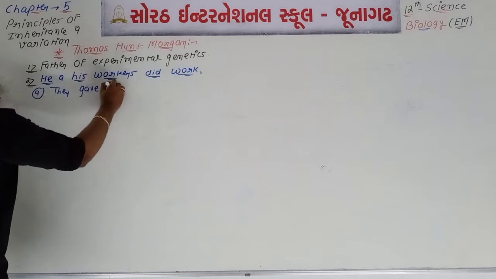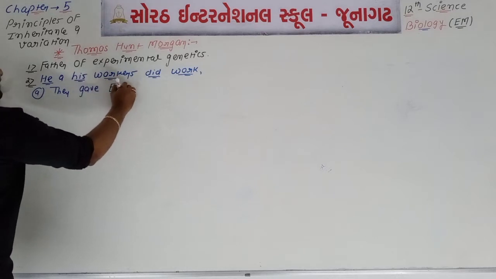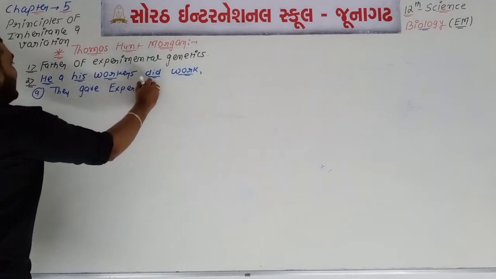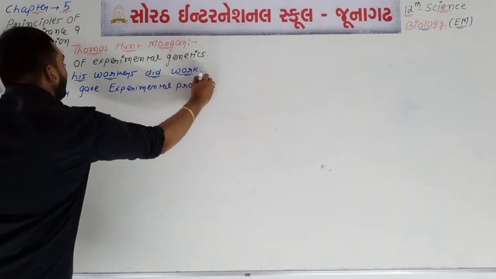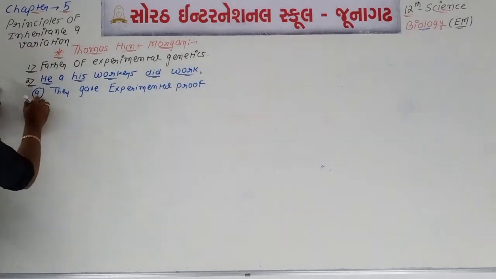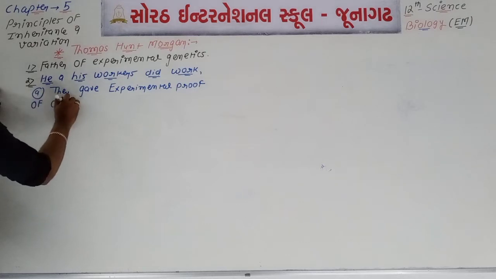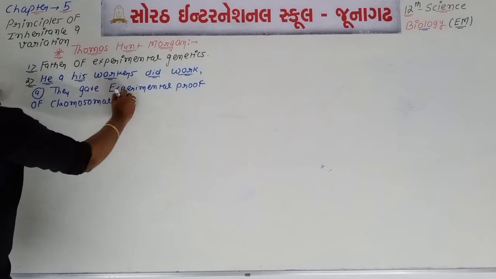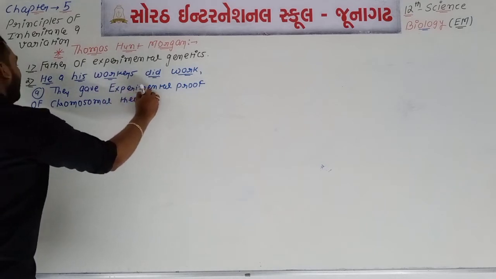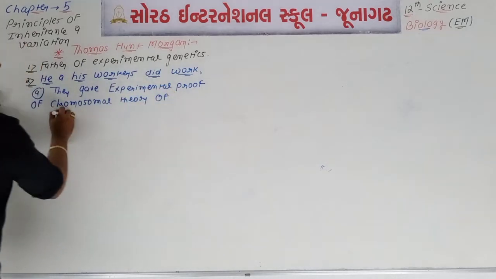They, means Thomas and Morgan and his co-workers, gave experimental proof of the chromosomal theory of inheritance.